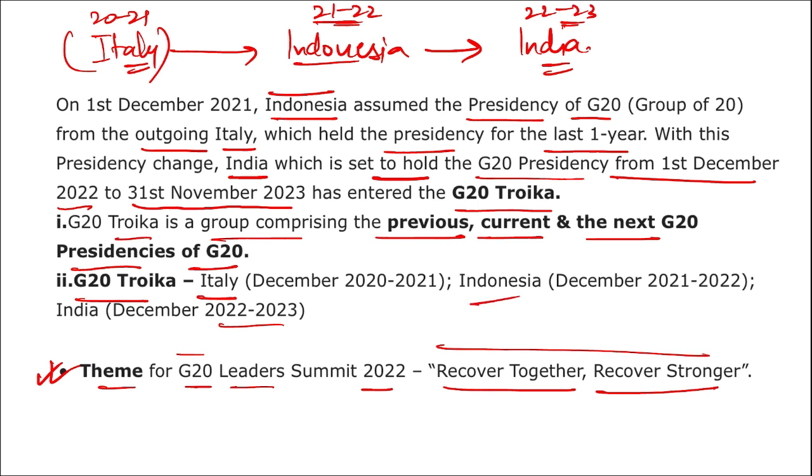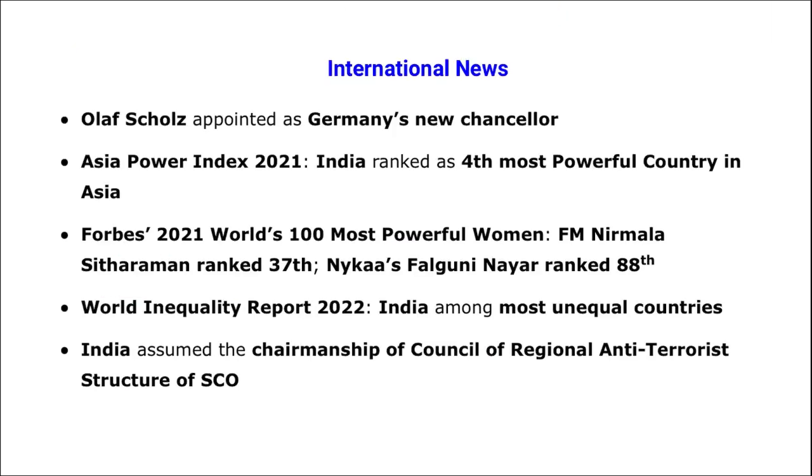The theme for the G20 Leaders Summit for the year 2021 is Recover Together, Recover Stronger. Mark the theme, important. Recover Together, Recover Stronger is the theme for the G20 Leaders Summit of the year 2021, whose presidency is with Indonesia. Next, let's see some one-liners that you need to remember. Olaf Scholz appointed as Germany's new chancellor.